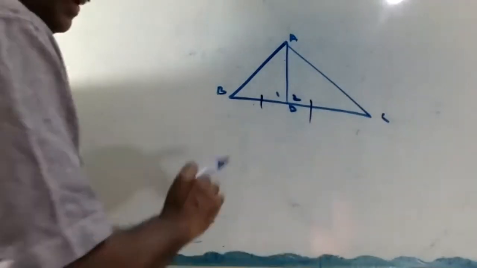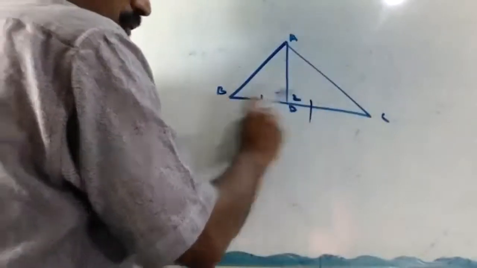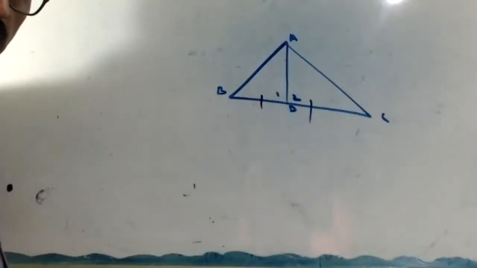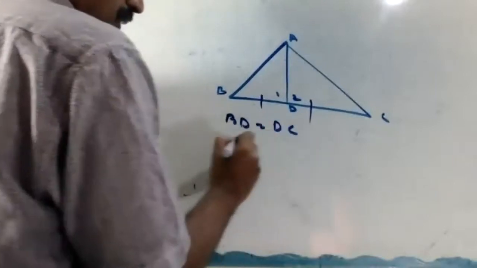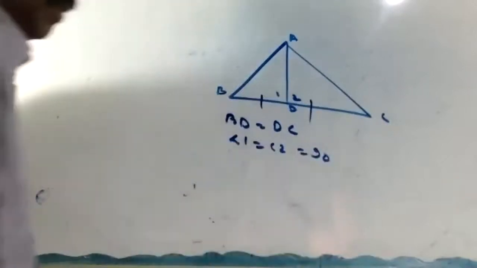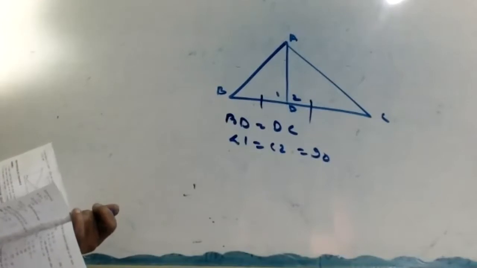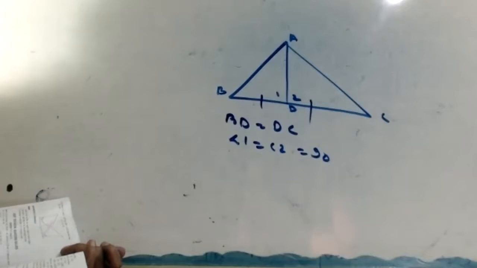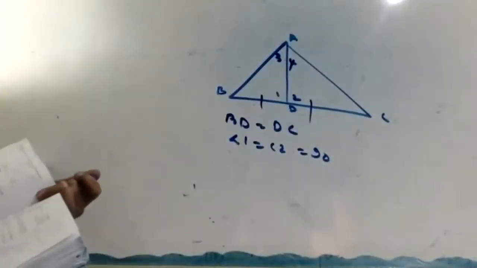Look here. Given: in triangle ABC, AD perpendicular to BC, and BD equal to DC, angle 1 equal to angle 2 equal to 90 degrees. These are given. So what do we show? AD is the perpendicular bisector of BC, and also angle 3 equal to angle 4.